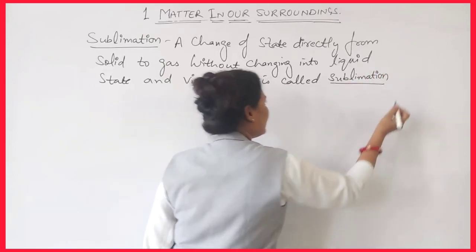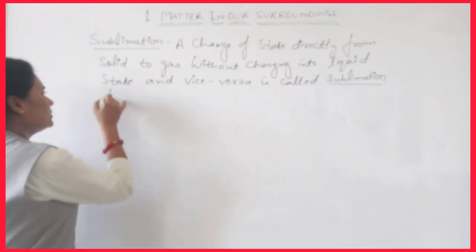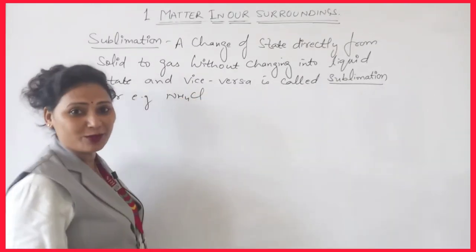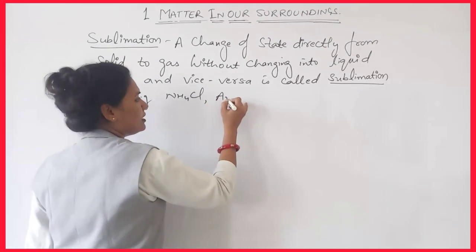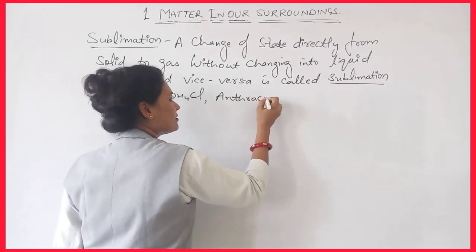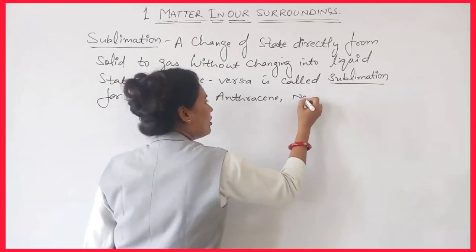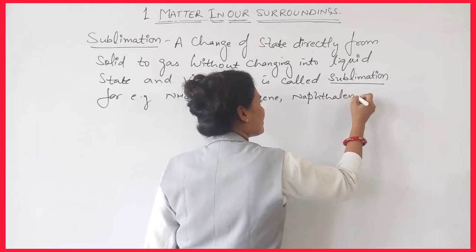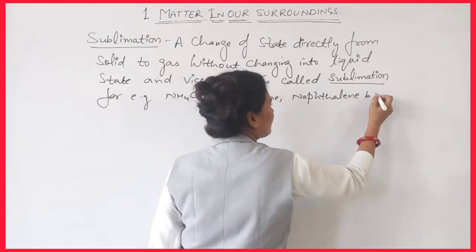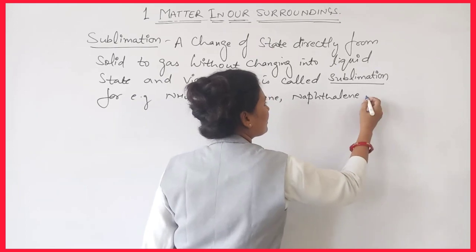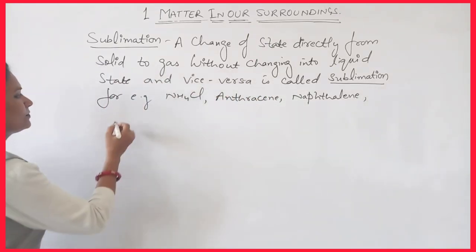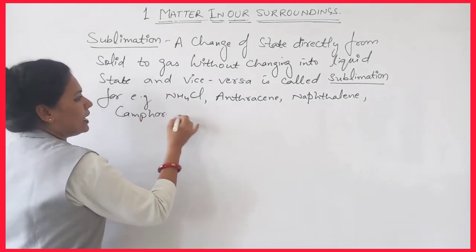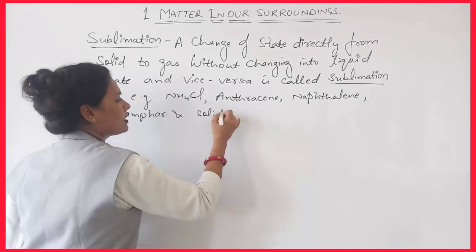An example of sublimation, for example, NH4Cl, that is ammonium chloride, anthracene, naphthalene balls, or you can write naphthalene, camphor, and solid carbon dioxide.